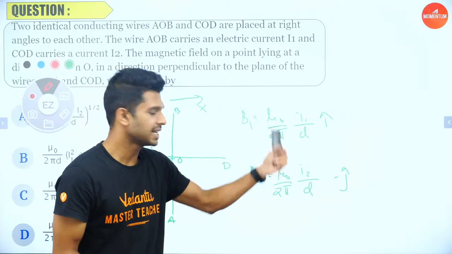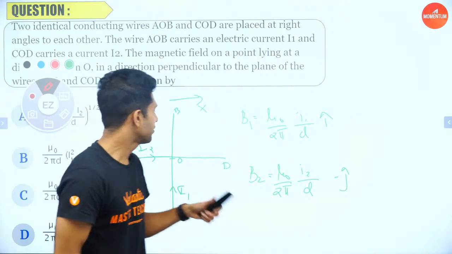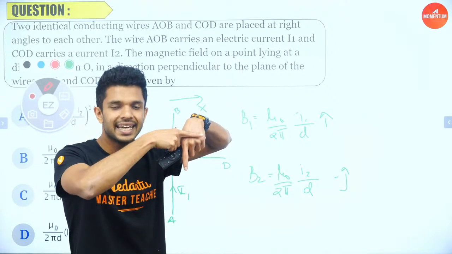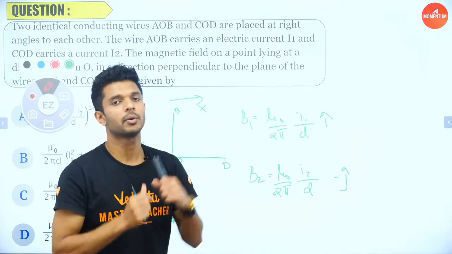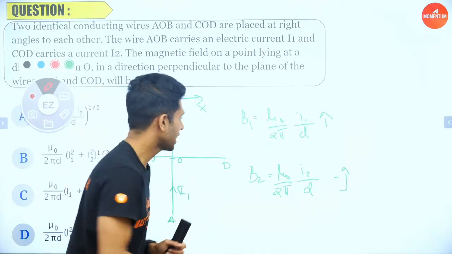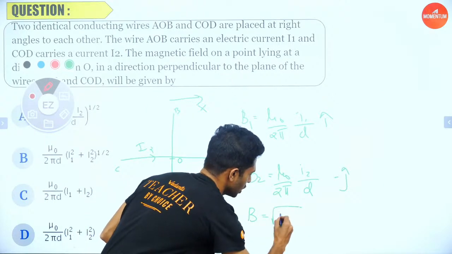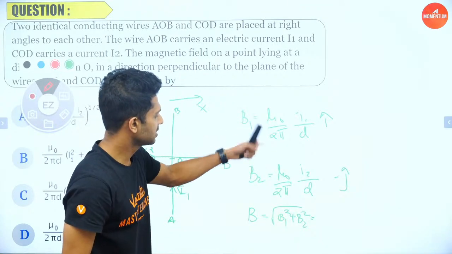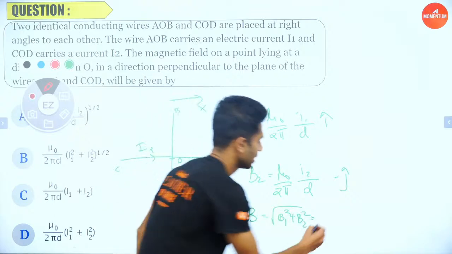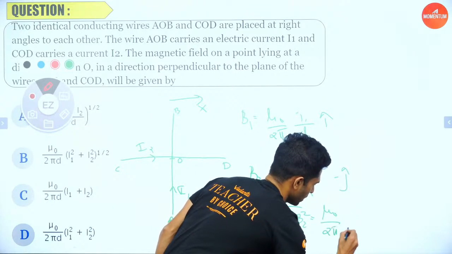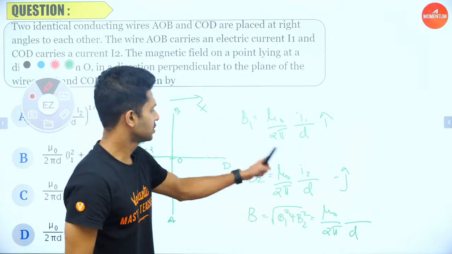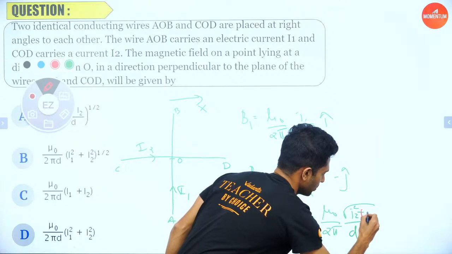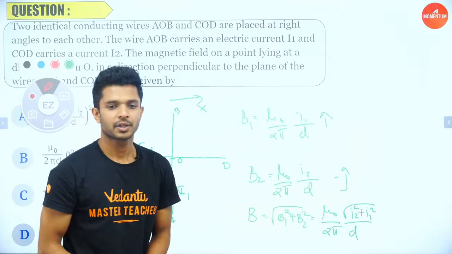Now I think this is fine till this part. Now we have two magnetic fields which are in perpendicular directions. One is in the i direction and the other one is in the negative y direction. So two vectors which are perpendicular to each other. How can you find the net magnitude? Net magnitude B is equal to root of B1 square plus B2 square. What are the common things which can come out of the root? Mu naught by 2 pi by d. So mu naught divided by 2 pi d comes outside, times root of I1 square plus I2 square.